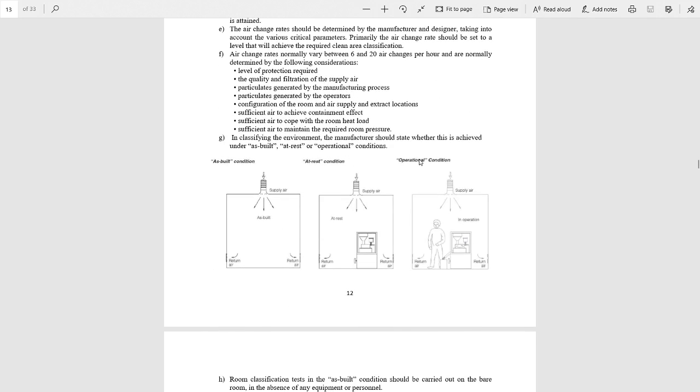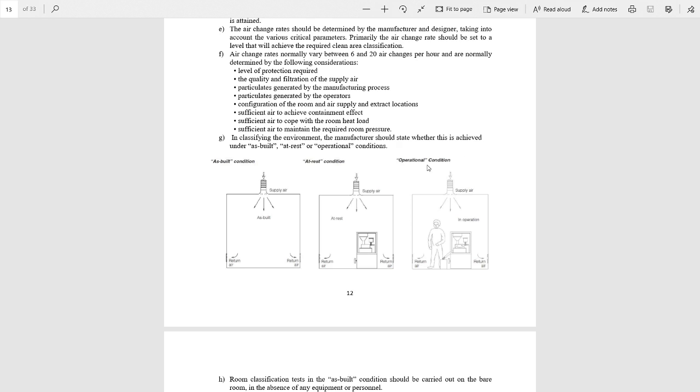Now, in classifying the environment, the manufacturer should state whether this is achieved under as-built, at-rest, or operational conditions. It means the manufacturer has to state in which environment the material is prepared, among these three: as-built condition, at-rest condition, and operational condition.